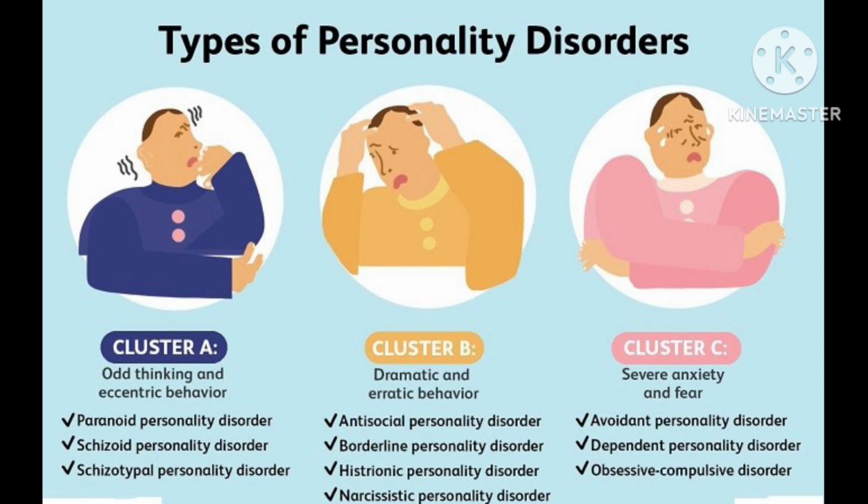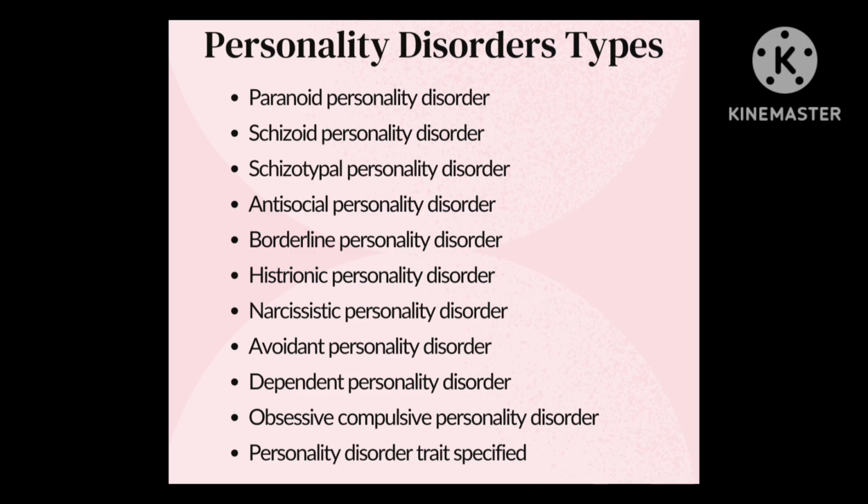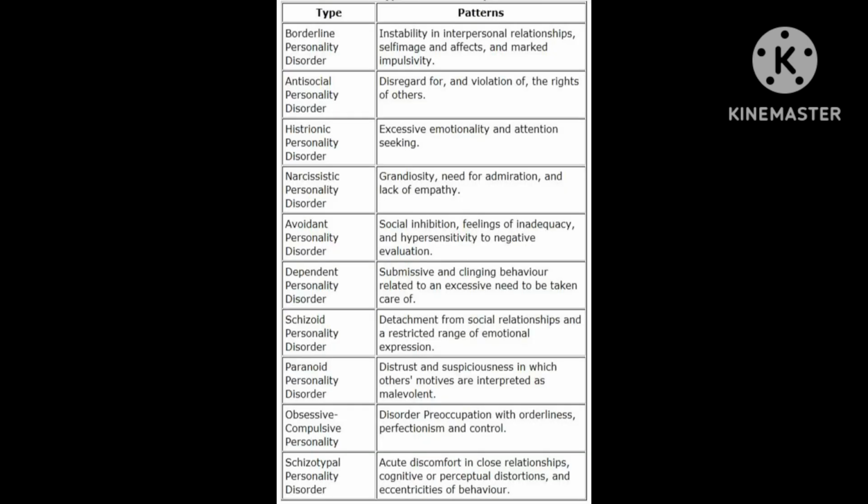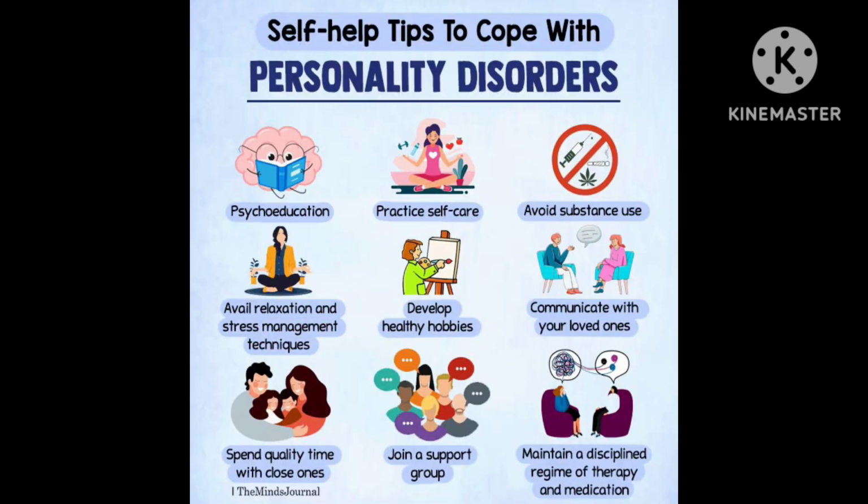Next are the types of personality disorder: cluster A, cluster B, cluster C. Cluster A is odd and eccentric behavior. Cluster B is dramatic and erratic behavior. Cluster C is severe anxiety and fear disorders. Here the disorders are explained under each type. You can get information from this page.